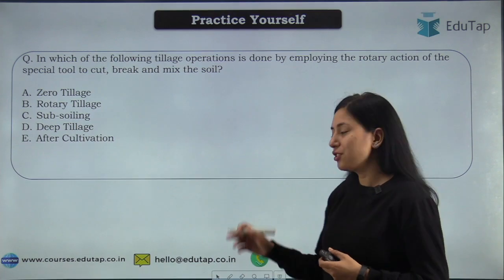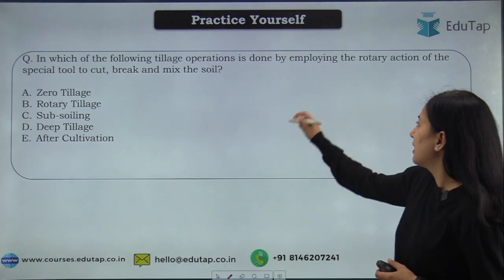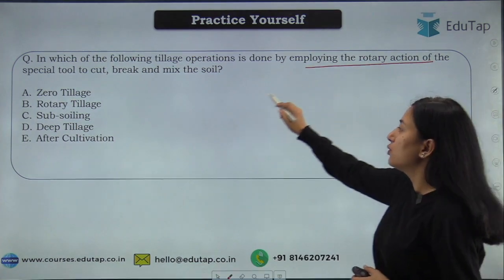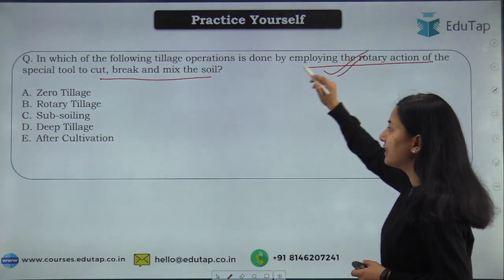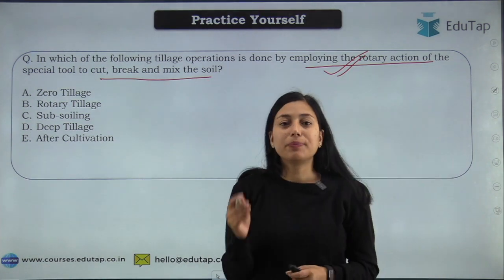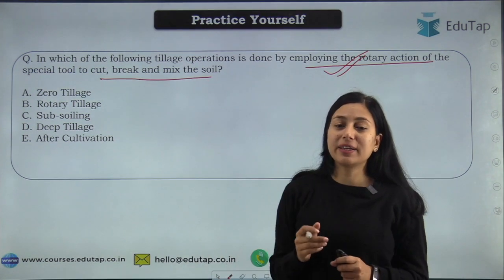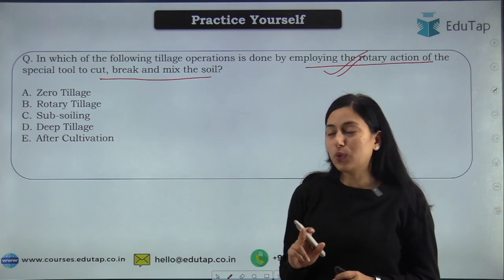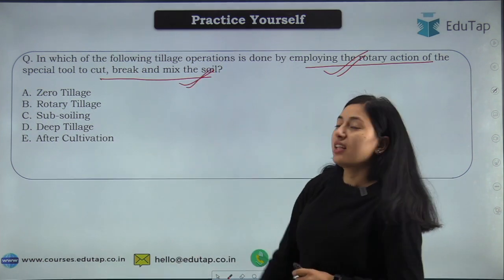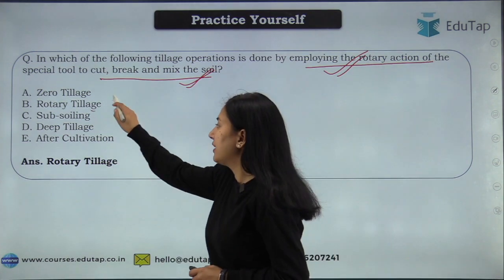From the language of the question, you must have guessed that employing rotatory action to cut, break and mix the soil means your primary plus secondary tillage is being done in just one go. So the answer for this question will be rotatory tillage.